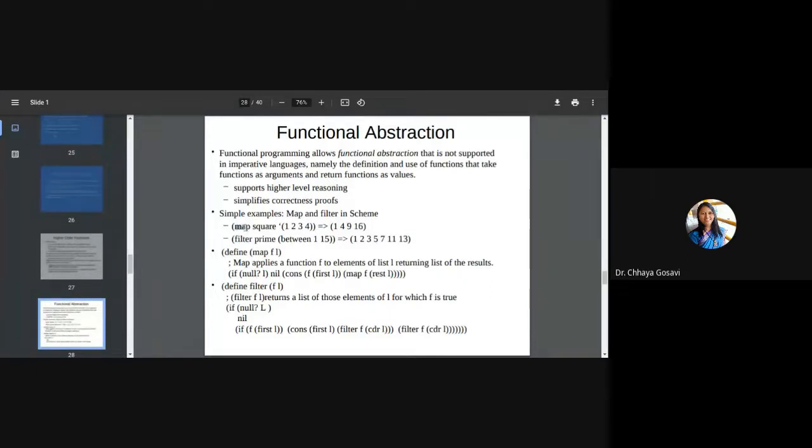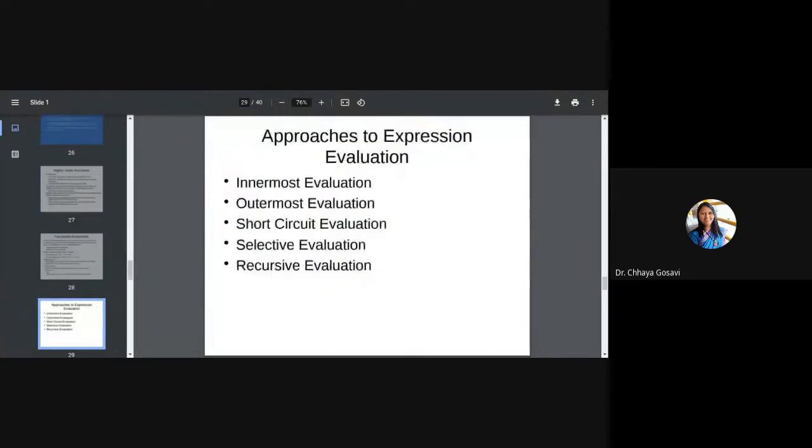This is how the map function is used in Scheme. Map square 1, 2, 3, 4. It will result in this, applying the square function to all. You just go through this slide, you will understand the meaning of functional abstraction.